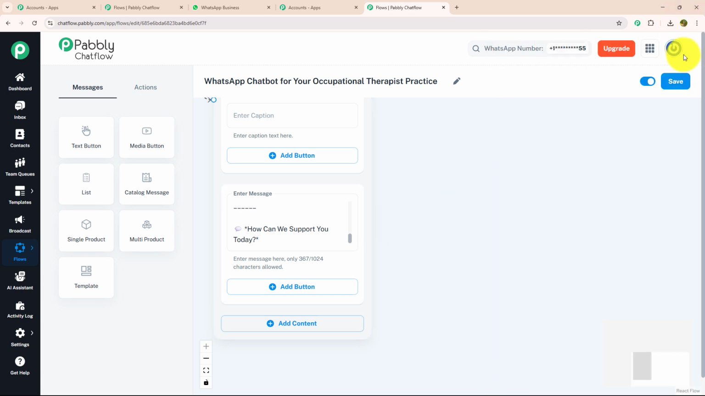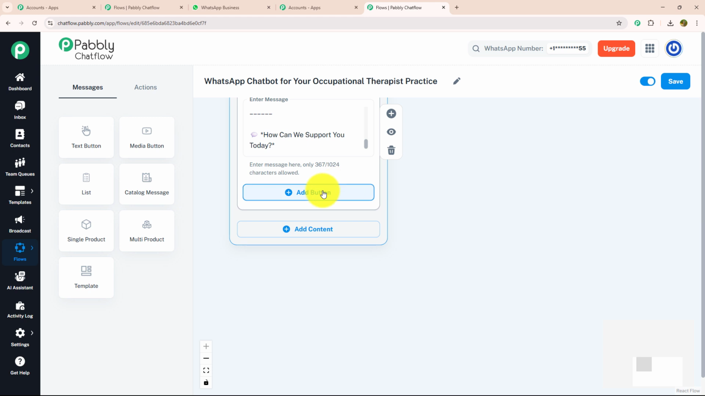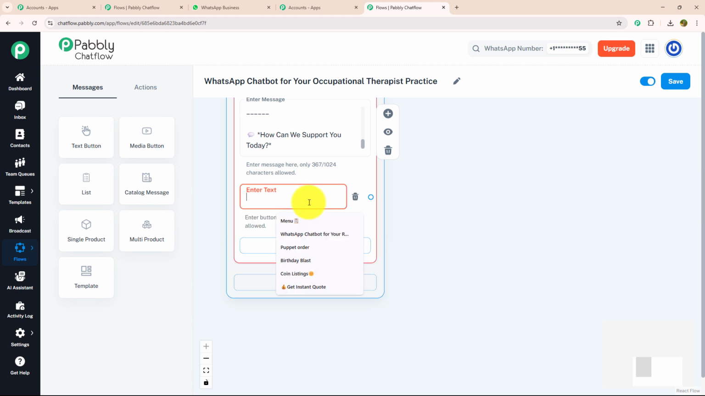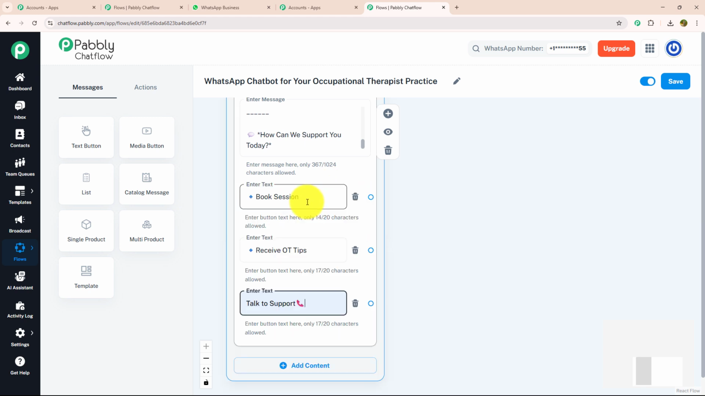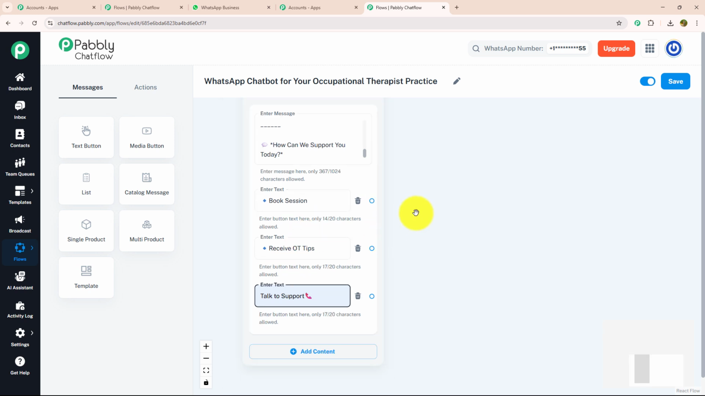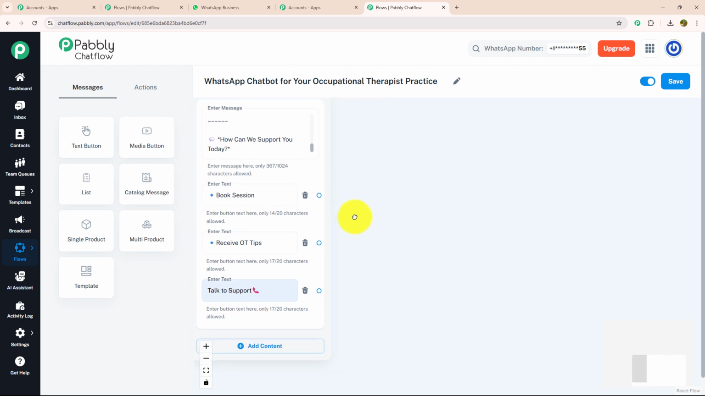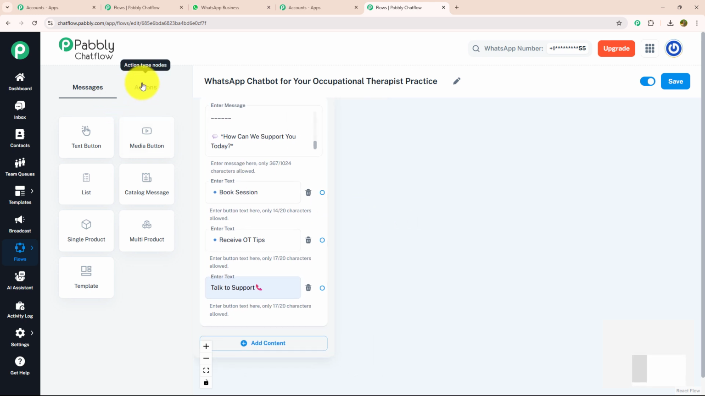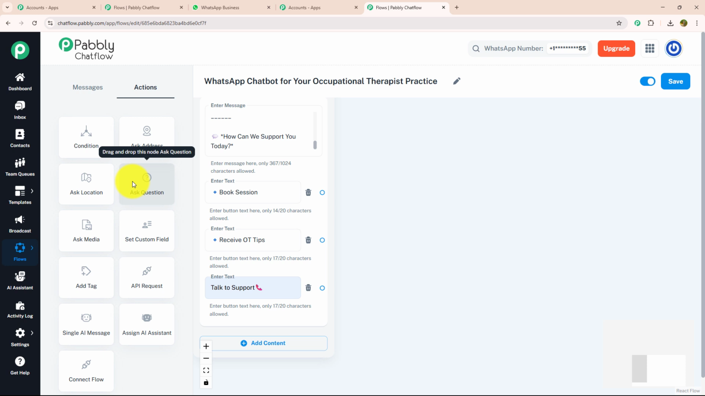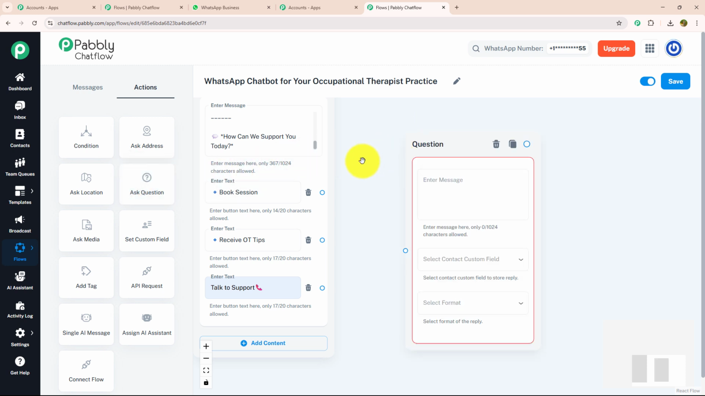And with that, I'm going to provide a few action buttons. For that, I'm going to click on the add button option and enter my text: book a session, receive OT tip, and talk to support. Now for each action button, I'm going to provide a separate message. Let's start with book a session. To book a session for my client, I need to drag and drop the ask question action, and I'm going to connect it with my action button.